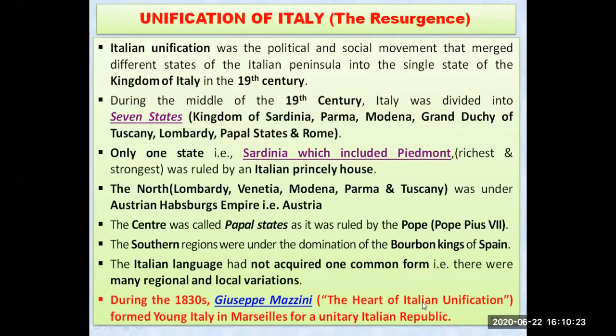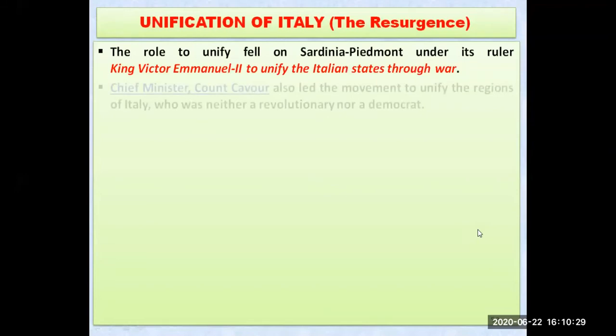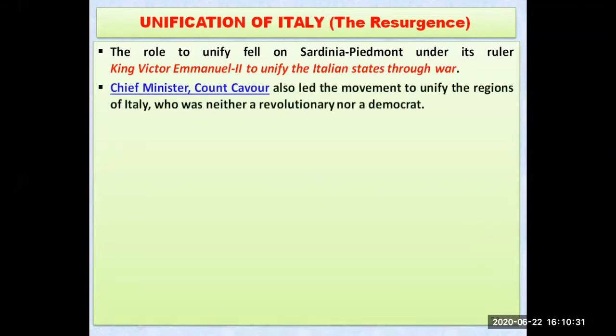Now let us see what is the next step. The process of unifying all the states together was on the responsibility of King Victor Emmanuel II, because he was ruling there, and the process of unifying these Italian states through war fell on his shoulders.